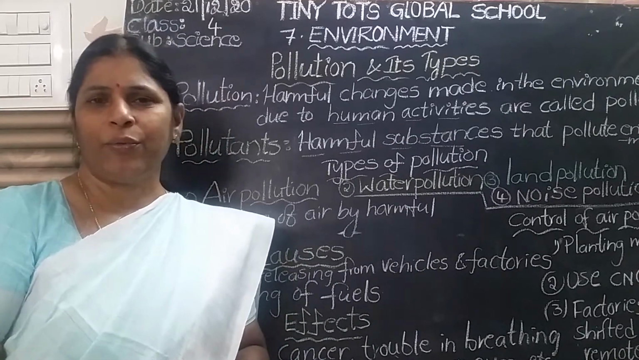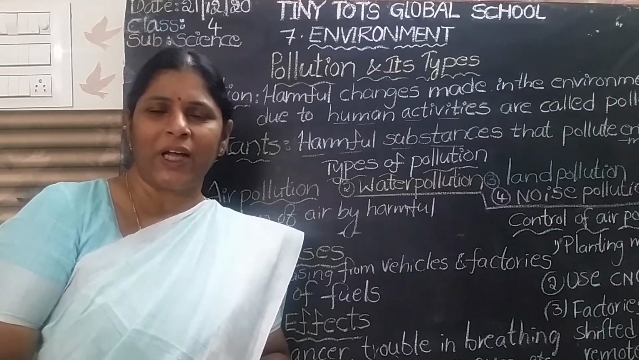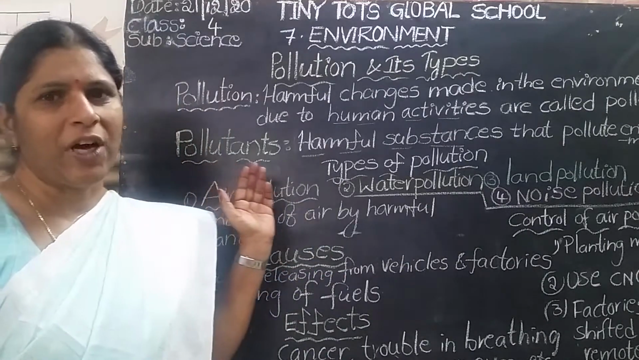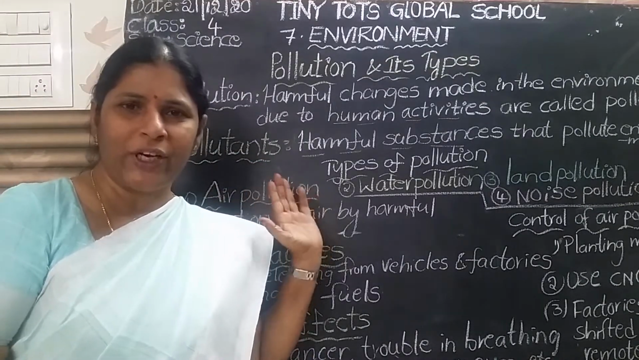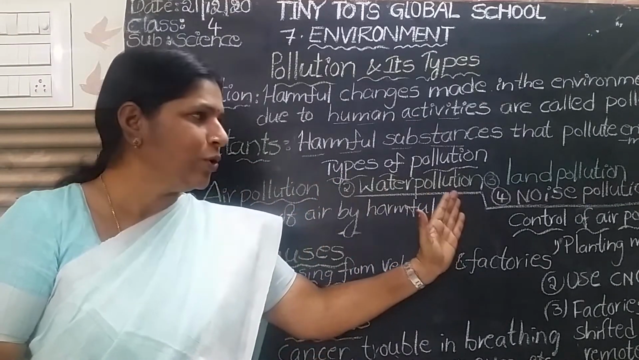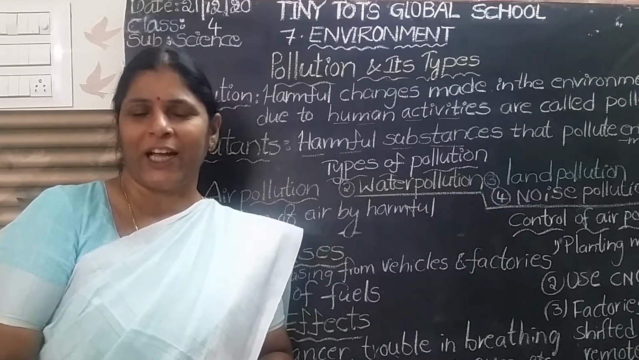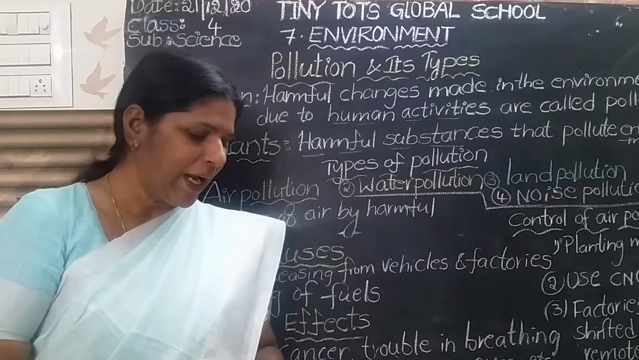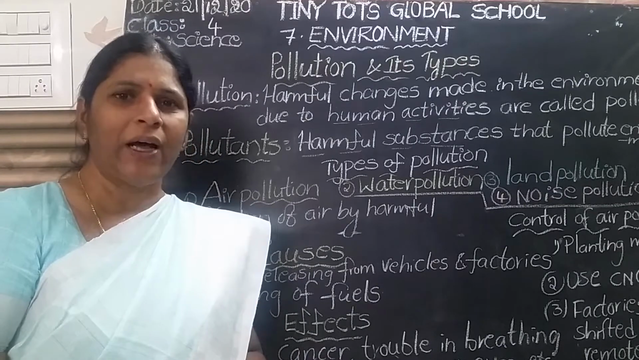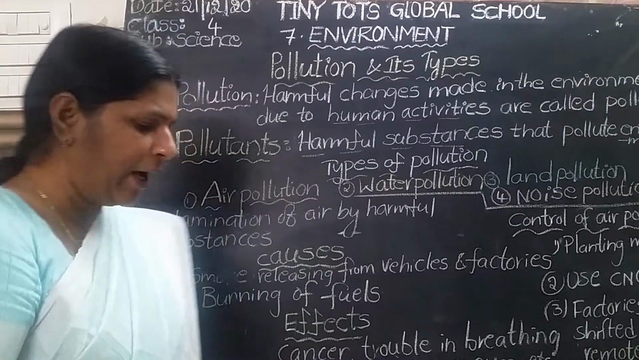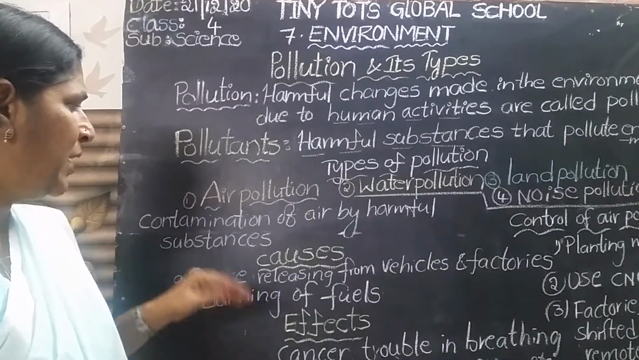Okay, what are the four kinds of pollution? What are the four types of pollution? There are mainly four types of pollution: air pollution, water pollution, land pollution, and noise pollution. Okay, at first let us know about air pollution.